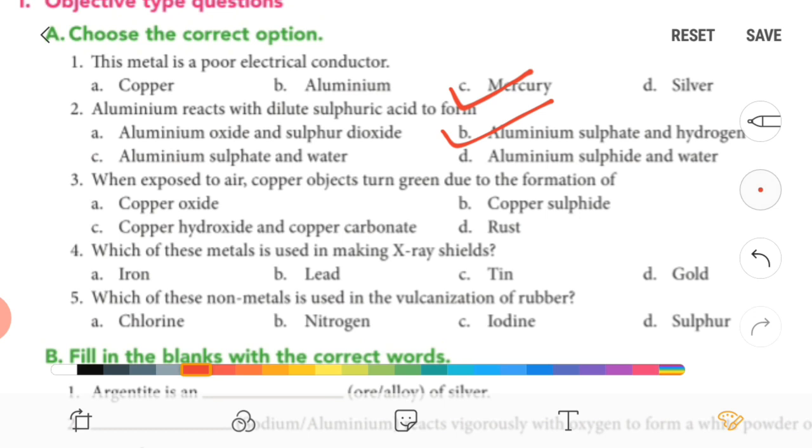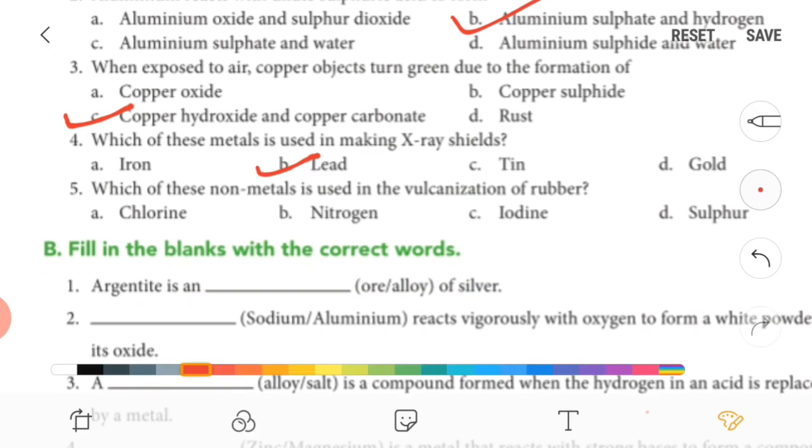Now third one, when exposed to air, a copper object turns green due to the formation of what? The answer is copper hydroxide and carbonate. Now fourth one, which of these metals is used in making X-ray shields? It is lead, right? Because lead does not pass any rays. We can't detect anything inside a container of lead.